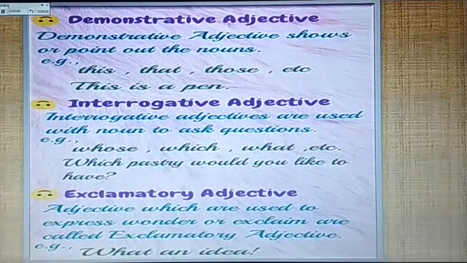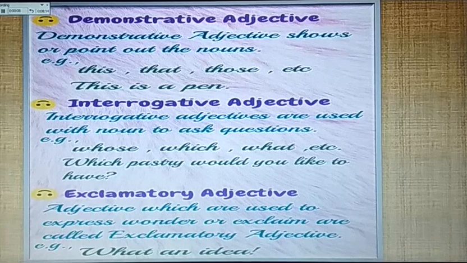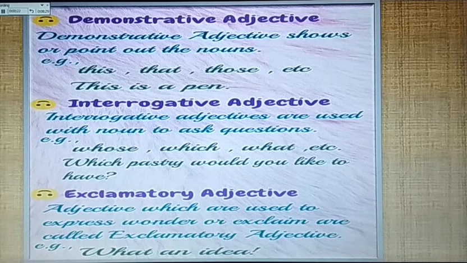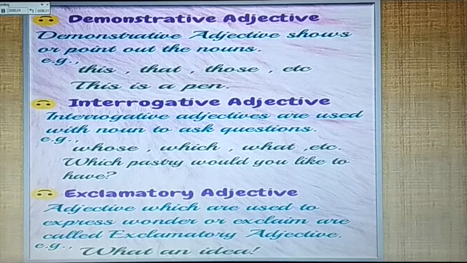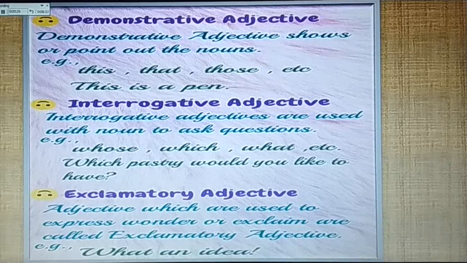Fourth, demonstrative adjective. Demonstrative adjectives show or point out the noun. For example, this, that, those, etc. Fifth, interrogative adjective. Interrogative adjectives are used with nouns to ask questions. For example, whose, which, what, etc. For example, which pastry would you like to have?